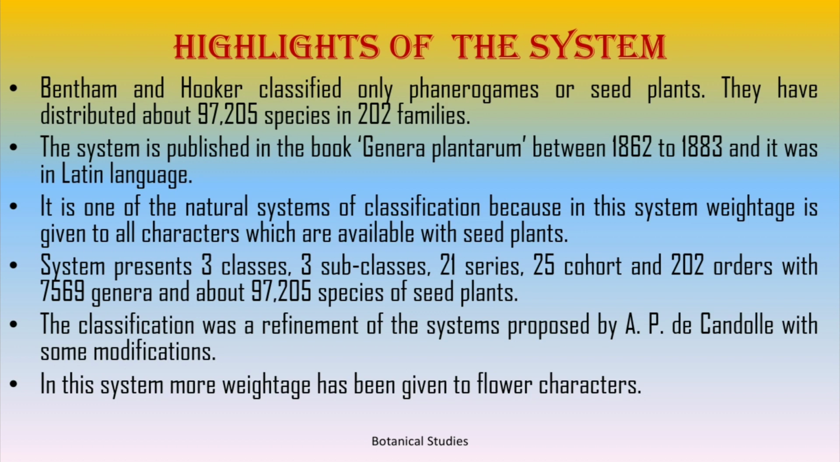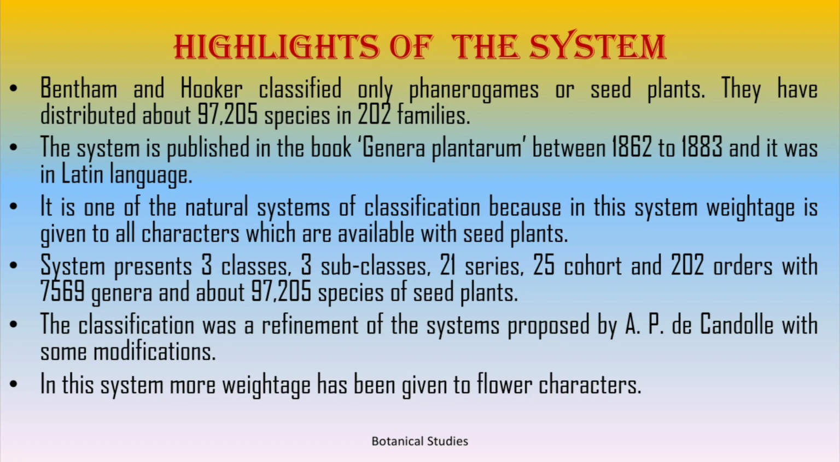Highlights of the Bentham and Hooker system of classification. Bentham and Hooker classified only phanerogams or seed plants. They have distributed about 97,205 species in 202 families. The system is published in the book Genera Plantarum between 1862 to 1883 and it was in Latin language. It is one of the natural systems of classification because in this system weightage is given to all characters which are available with seed plants.